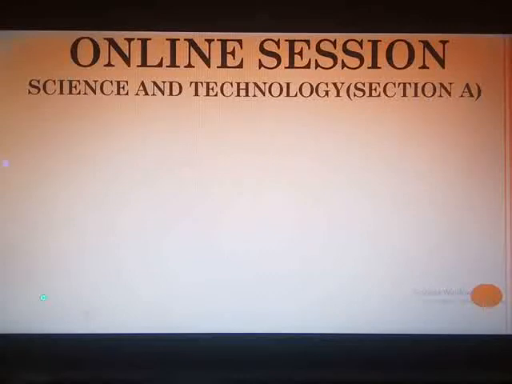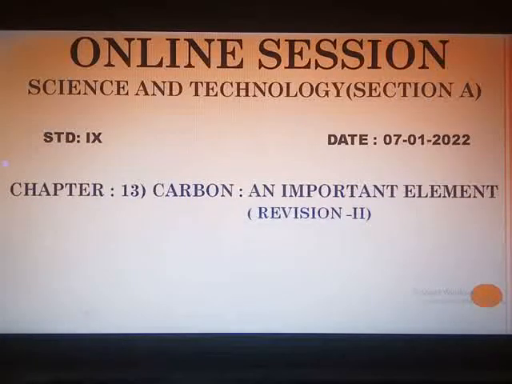Yesterday, we revised chapter number 18 from Section B, Observing Space with the help of telescopes, and also we had started with the revision of chapter number 13, Carbon, an Important Element. In this chapter, we have revised the initial topics related to carbon, that is, where carbon occurs, what the different properties of carbon are, the allotropic nature, and the three crystalline allotropes of carbon.